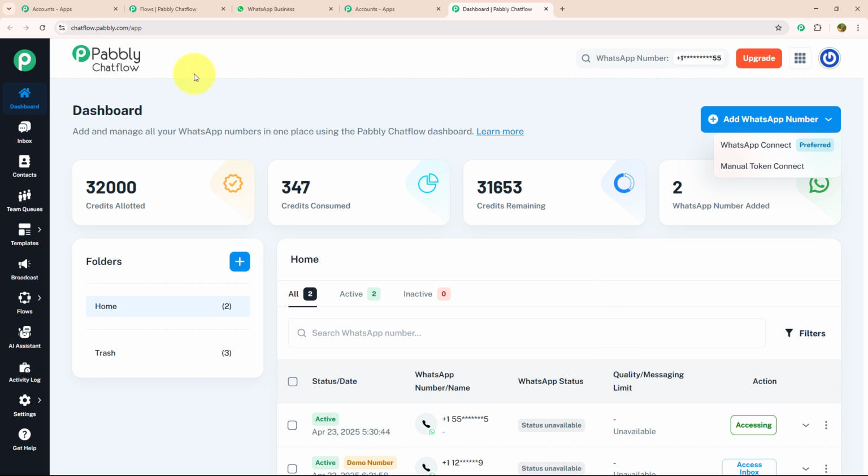Not only that, there are many more features on the dashboard. Let's see each feature individually. Below the dashboard, there is the inbox option where you can manage all your conversations with your customers without opening WhatsApp separately. After that, there is the contact section where you can create new contacts and manage them according to your requirements. After that, there is the team queue section where you can assign different tasks to different team members and review their performance. After that, we have the template section where you can create customized templates. And by creating customized templates, you can give a personalized touch to your chat. Below that, there is the broadcast section where you can send mass messages to a bulk of customers with customized templates.